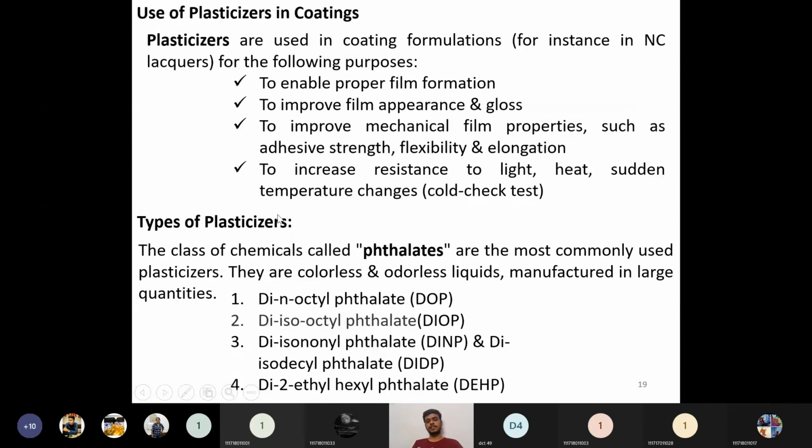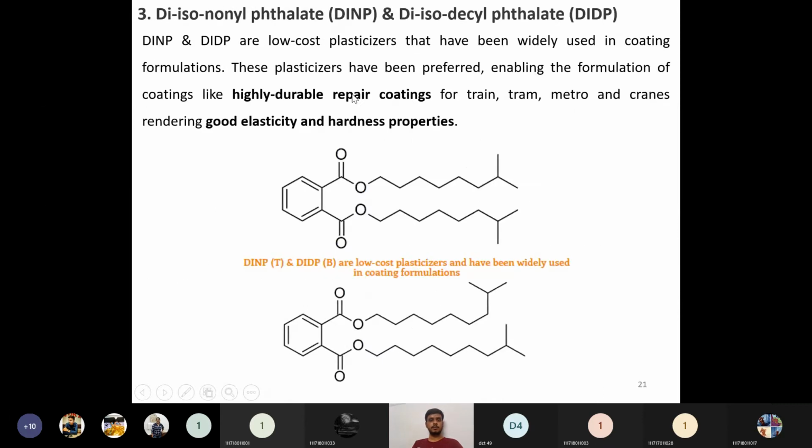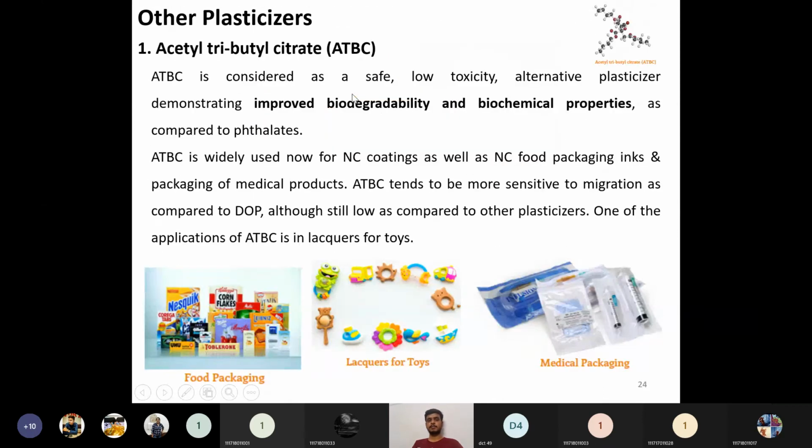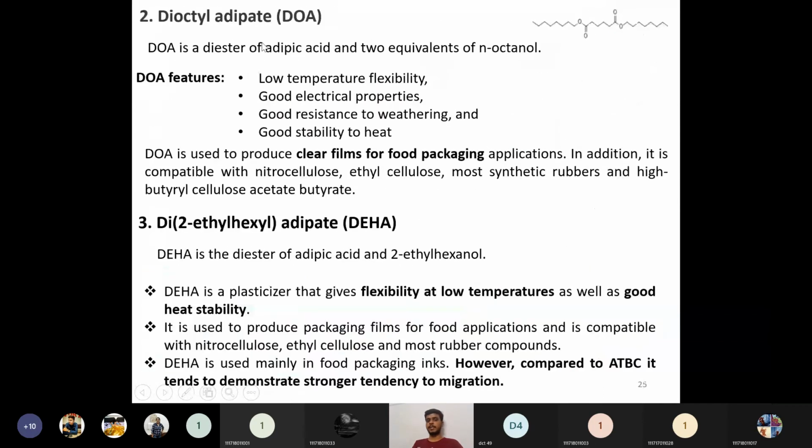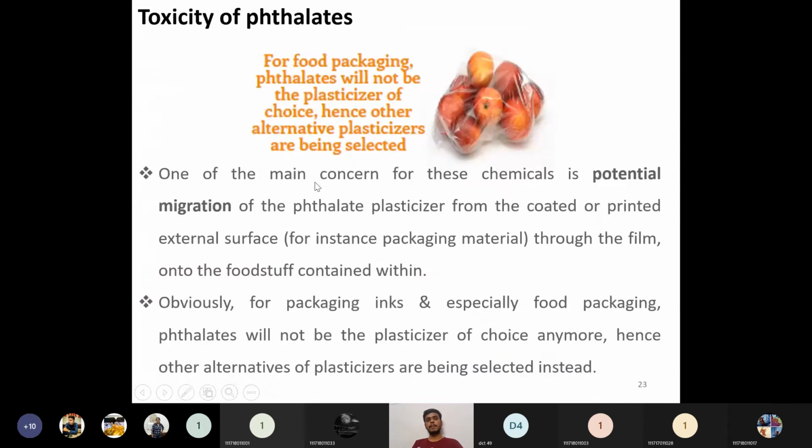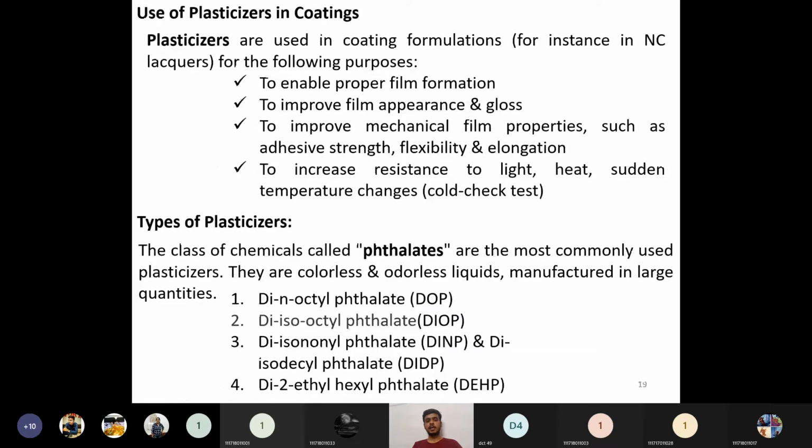Then there are many types of plasticizers, like phthalates and adipates. So compared to the phthalates, what happens when we have chemicals like adipates? They are less toxic.